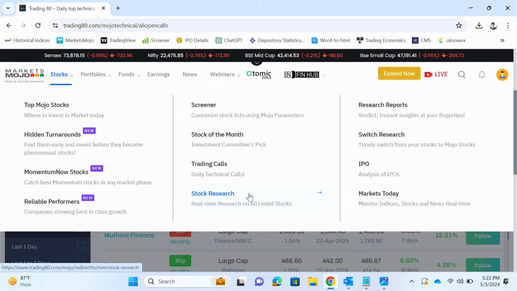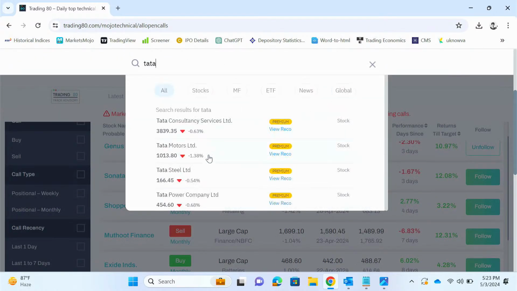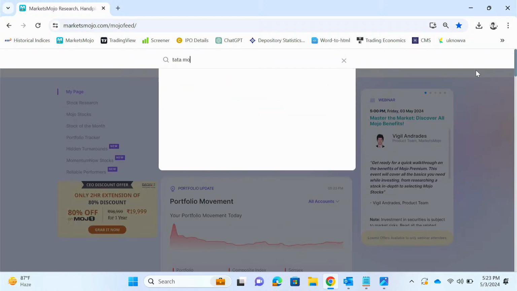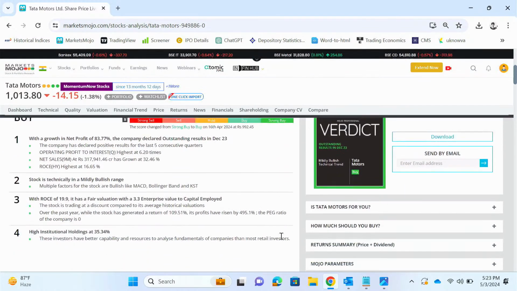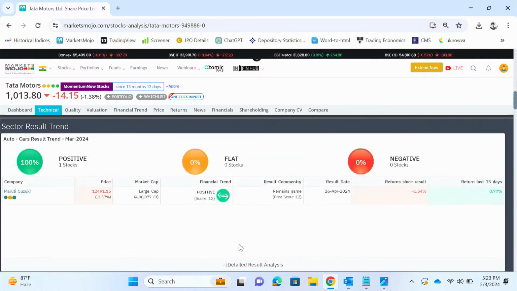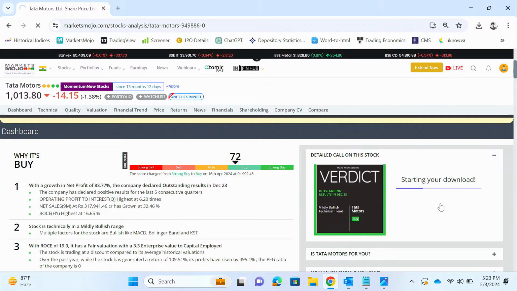Stock research we have covered earlier. Verdict. Yeah, I'll just show you what verdict is. Earlier, like we said, we were suggesting Tata Motors. Suppose we are searching Tata Motors. If you don't want to go through the whole website, you can just download this verdict report. You can see over here, just download it or have it sent to your mail. You can enter your email ID and just click send.